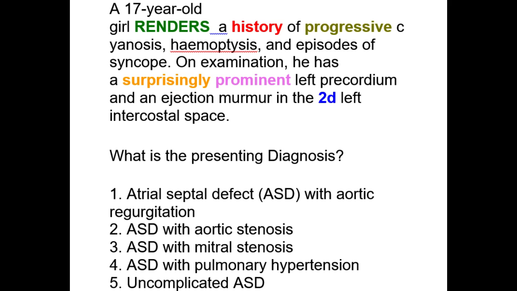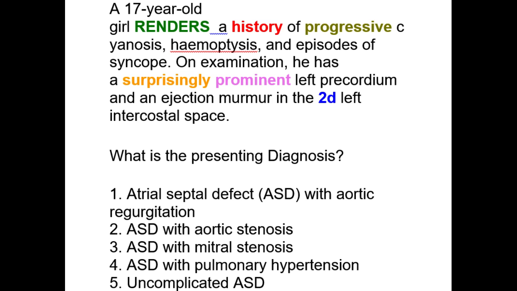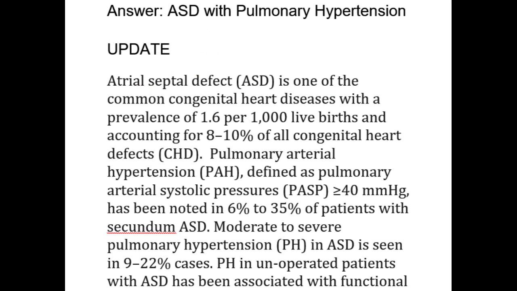1. Atrial septal defect, ASD, with aortic regurgitation. 2. ASD with aortic stenosis. 3. ASD with mitral stenosis. 4. ASD with pulmonary hypertension. 5. Uncomplicated ASD. Answer: ASD with pulmonary hypertension.